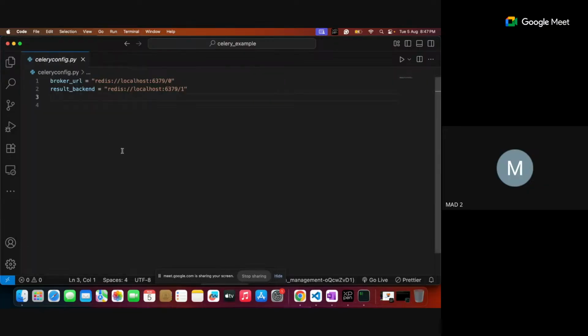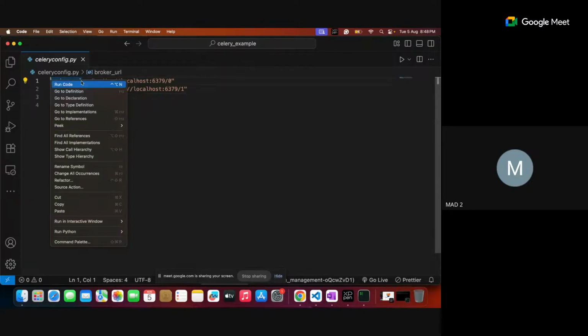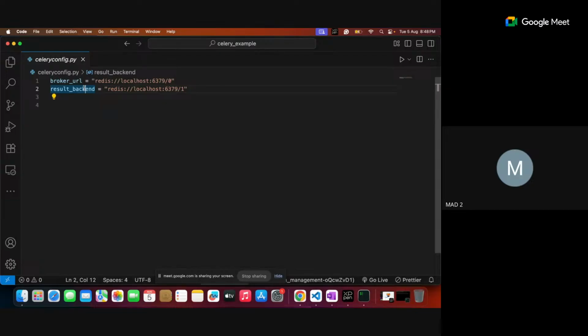See the salary configuration.py. It is what temporary database we are using. Generally, we use Redis. A temporary database or memory-based cache is required for faster accessing, so for that we are using it. You could see there is a broker URL and a result backend. The broker URL points to the Redis instance on port 6379 on localhost, because locally you are creating the Redis server. There we are creating two instances, 0 and 1.